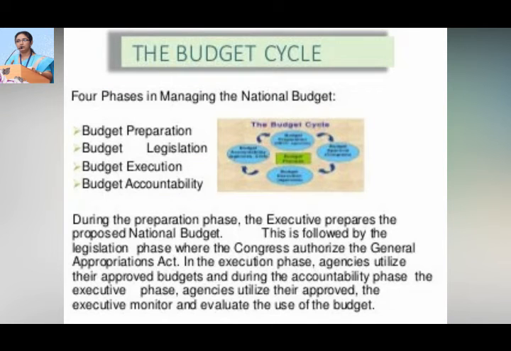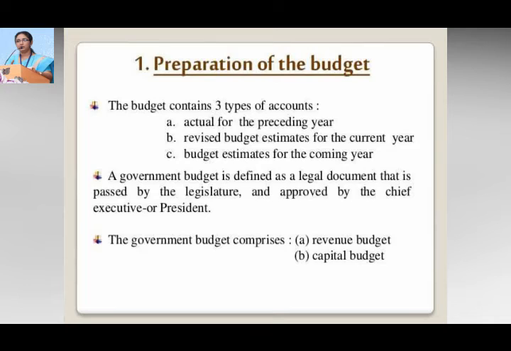There is a term called the budget cycle, which consists of four phases: budget preparation, budget legislation, budget execution, and budget accountability. So this is the important thing. The preparation of the budget contains three types of accounts, namely the actuals for the preceding year, revised budget estimates for the current year, and budget estimates for the coming year.